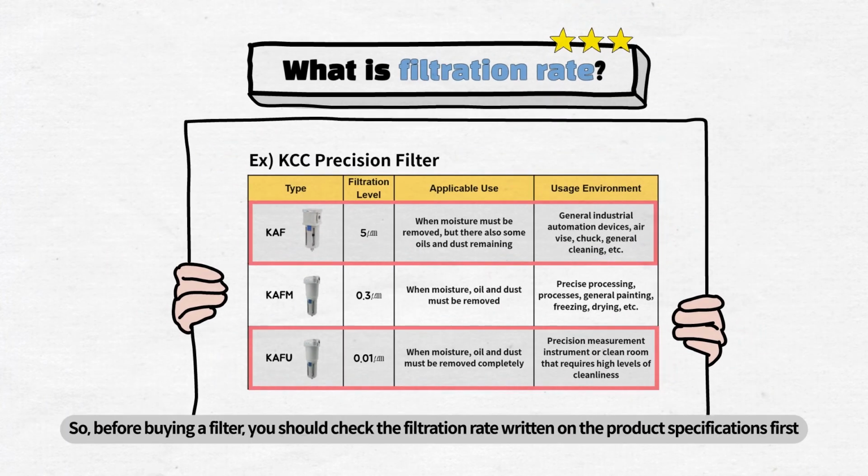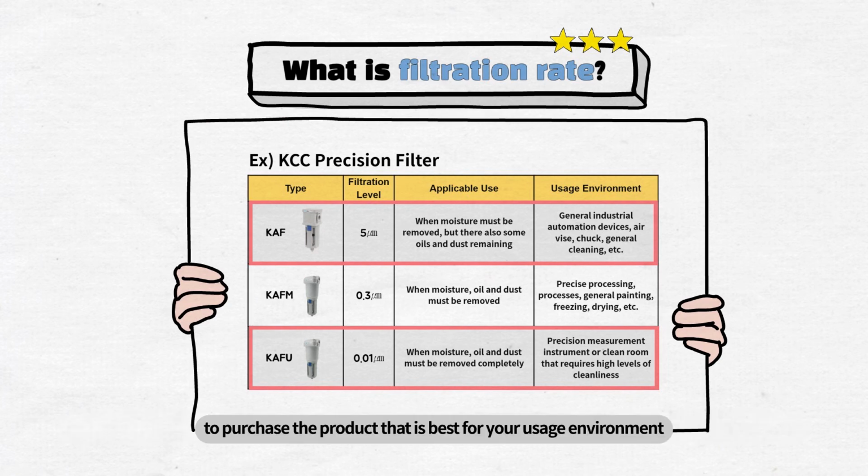So, before buying a filter, you should check the filtration rate written on the product specifications first to purchase the product that is best for your usage environment.